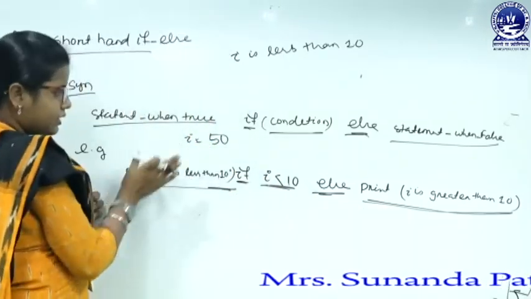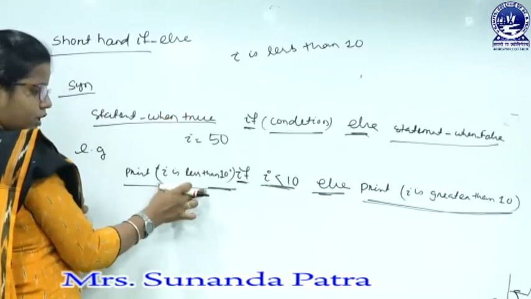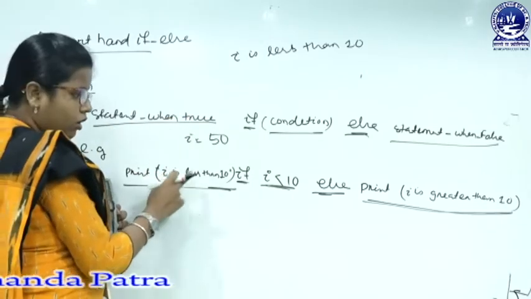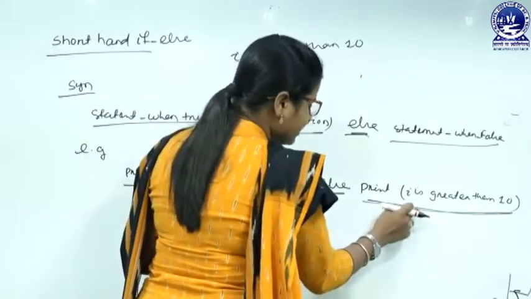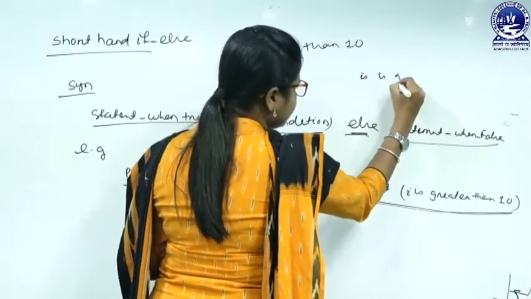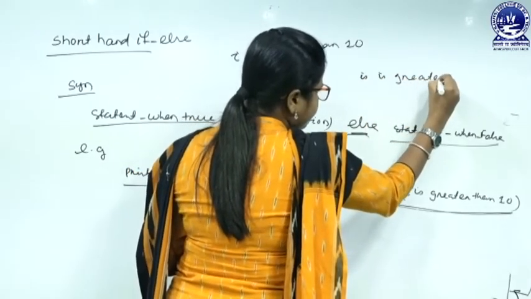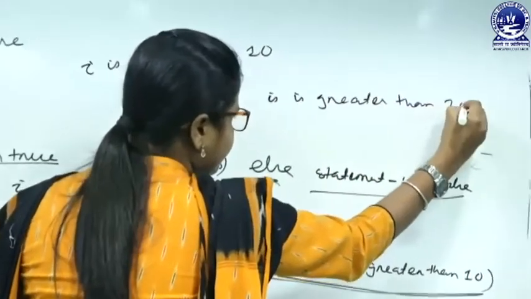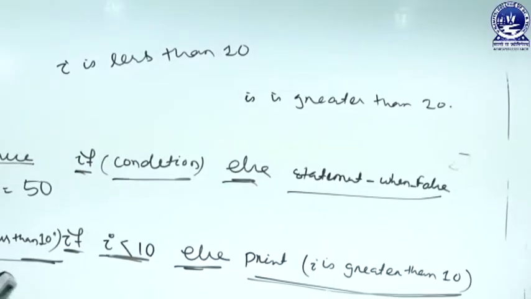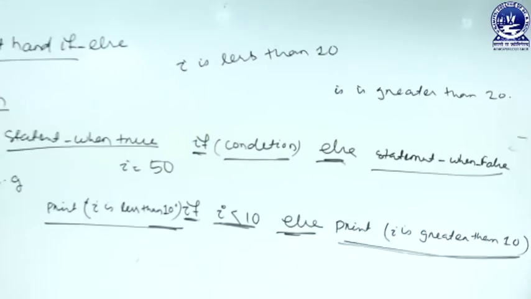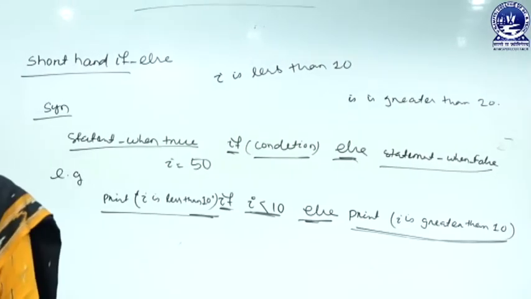The if block will get ignored, and we will go for the else part, that is "I is greater than 10."